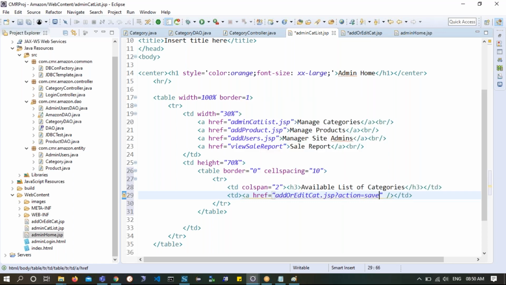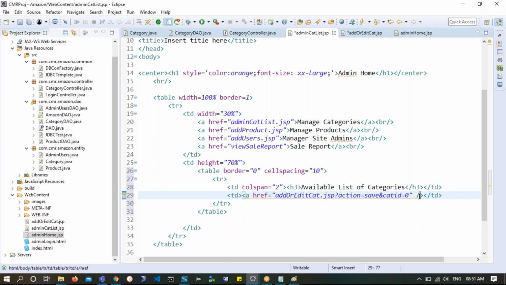I told you I have to supply an action extra, so this JSP page will also consider what to be taken. And here I will say cat ID is equals to 0. What is this cat ID 0? I will let you know. When you are adding a new category, please understand the primary key value in a table always starts from 1. So I am supplying 0, meaning I am trying for a new category. This is what I am planning. Understood now?